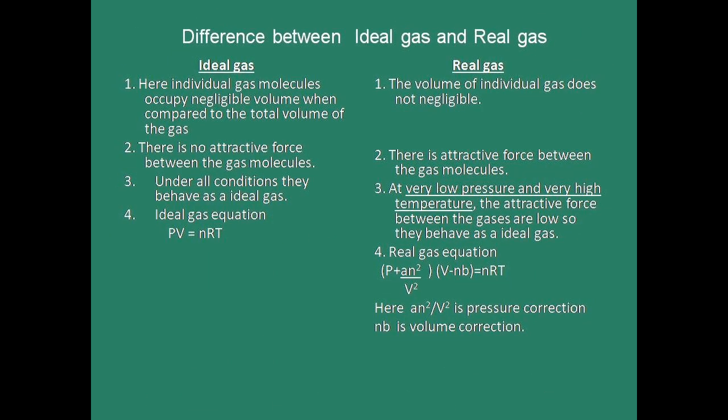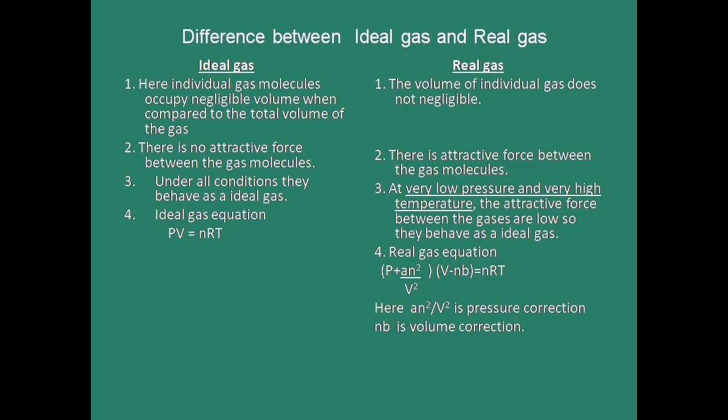Our next topic is the difference between ideal gas and real gas. First of all, we see the ideal gas. What is an ideal gas? In an ideal gas, the individual gas molecules occupy negligible volume compared to the whole volume of the gas, that is, the total volume of the gas. The second point is there are no attractive forces between the gaseous molecules. The third one, under all conditions they behave as ideal gases only. And the fourth one, the ideal gas equation we already learned, PV equal to nRT.